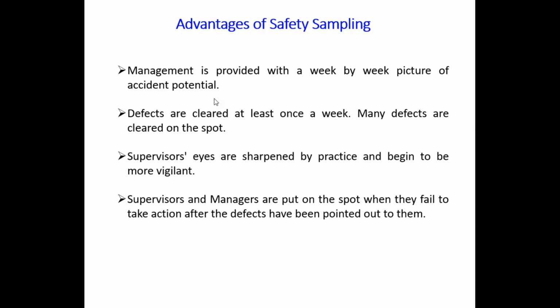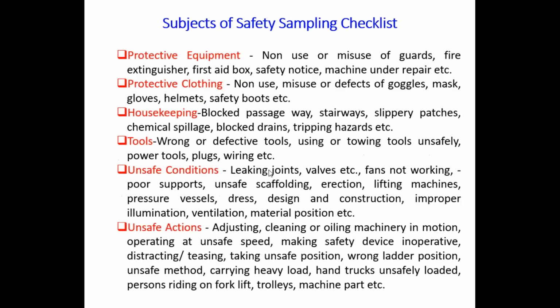Then these are the subjects of the safety sampling checklist. That may be protective equipment, protective clothing, housekeeping, tools, unsafe conditions, or unsafe actions. We have already discussed these parameters and what conditions are involved under these subjects. With reference to the examples we discussed in the previous presentation, we should adopt these points depending on the requirement, and we should prepare the safety sampling checklist before starting the safety sampling.